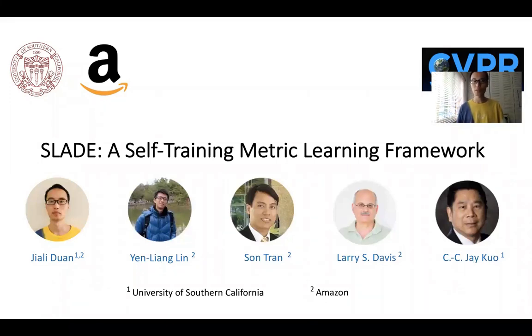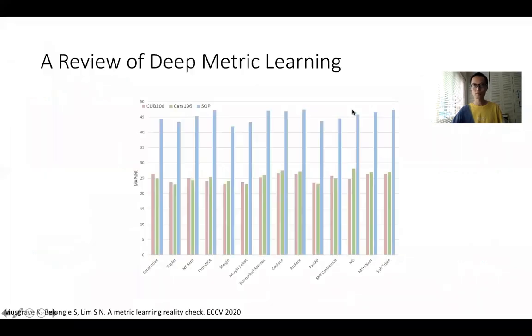Today I'm going to present our paper, SLADE, a self-training metric learning framework. This is a joint work from University of Southern California and Amazon. Many thanks to my collaborators: Yen-Liang Lin, Son Tran, Larry Davis, and CJ Taylor.